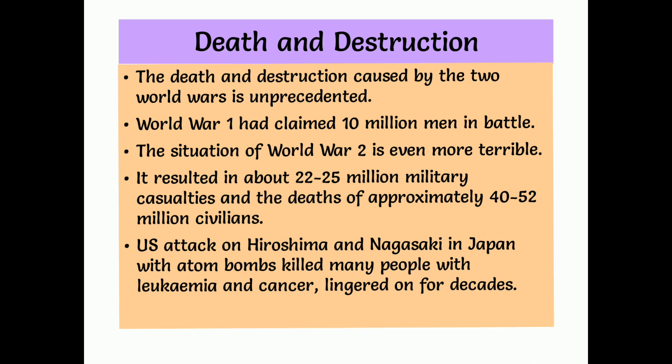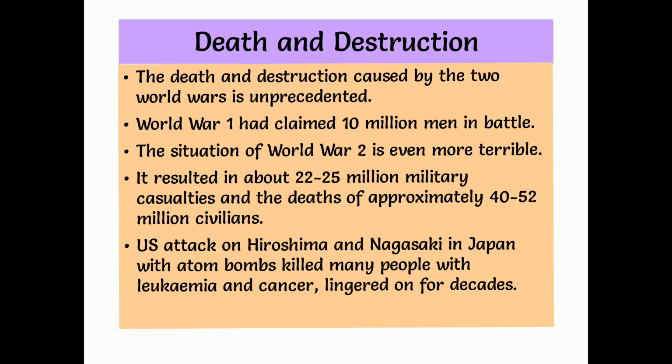But roughly they have given afterwards some sort of figures. It resulted in about 20 to 25 million military casualties and the death of approximately 40 to 52 million civilians. Casualty means that many of the people have died there, and approximately 40 to 52 million civilians also died. The First World War came to an end in 1918, and the Second World War came to an end in 1945.